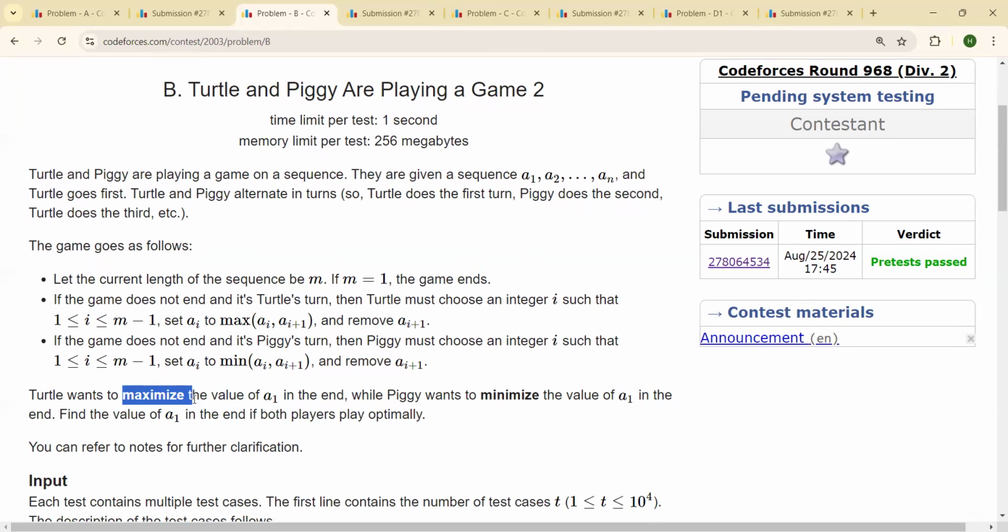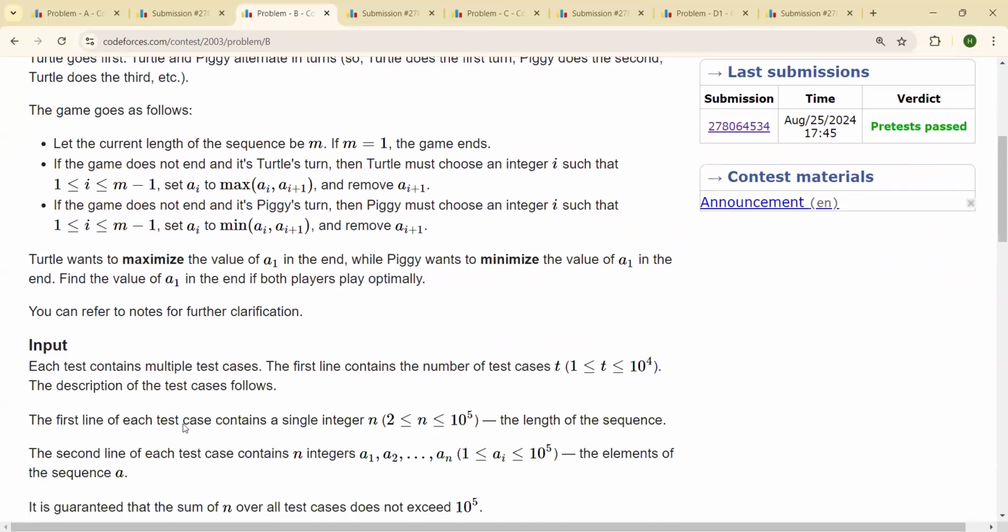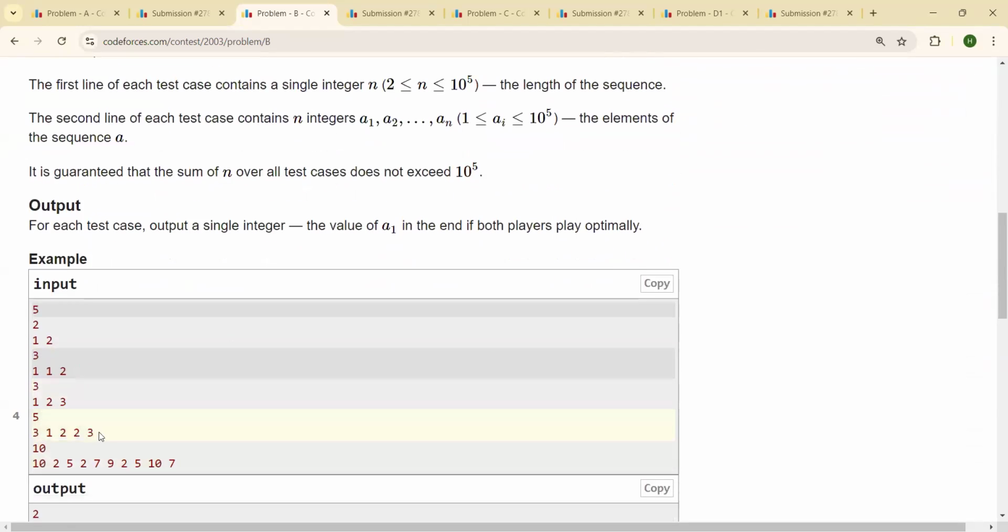Turtle wants to maximize that left out value and Piggy wants to minimize that left out value. If both are playing optimally, the question is what value will be left out at the end. Let me take one example: 3 1 2 2 3.